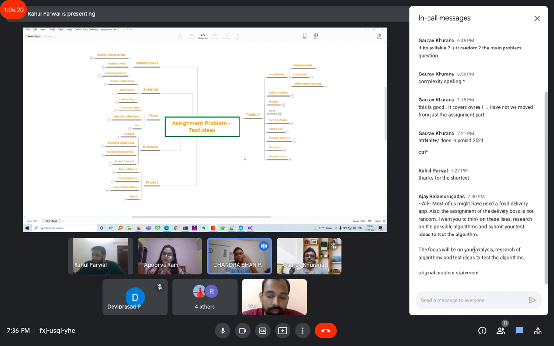So Ajay, adding to what Gaurav said, I have a confusion here. The example Gaurav gave is there are 9 different kinds of sorting algorithms. My challenge is that I need a sorting.